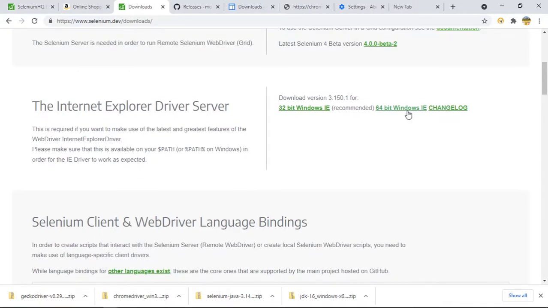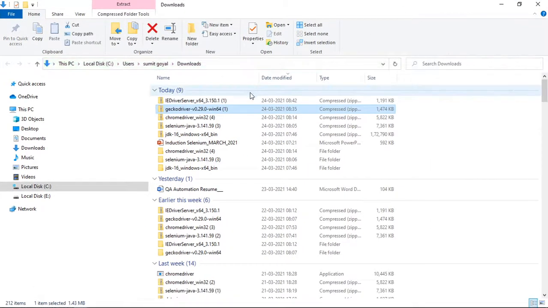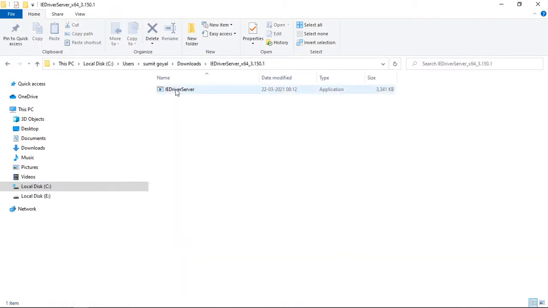As I am having 64-bit Windows, I will click this, and it will start downloading. Once you download, again you have to perform the same step. Earlier I also added it yesterday. So this is the IE driver. The file name this time is IEDriverServer.